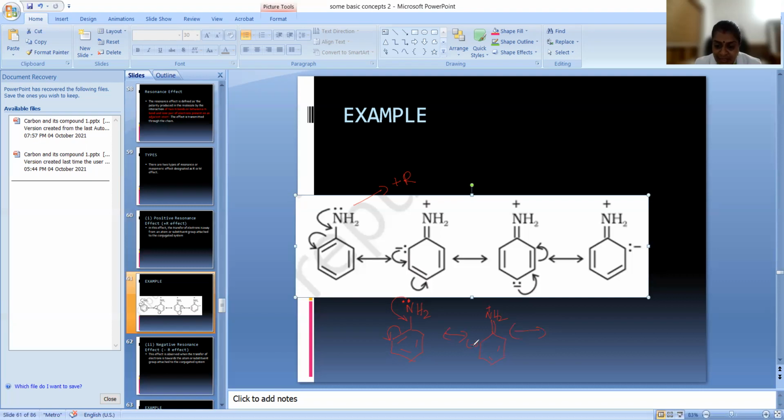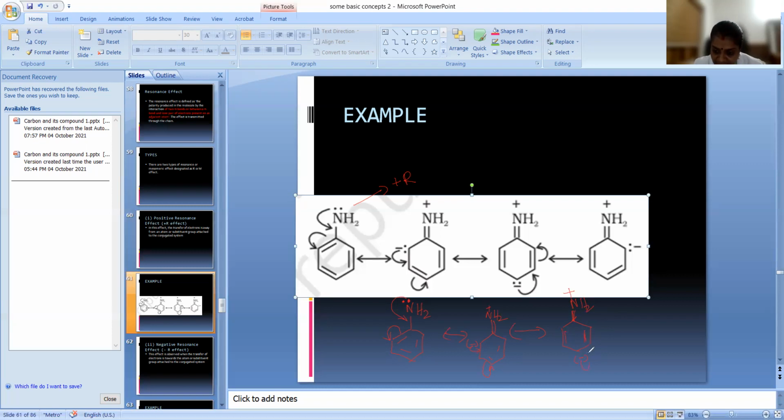Next, again, the negative charge goes to the bond and from the bond to the atom, so we get a double bond, NH2 plus, here a bond, and here a negative charge.